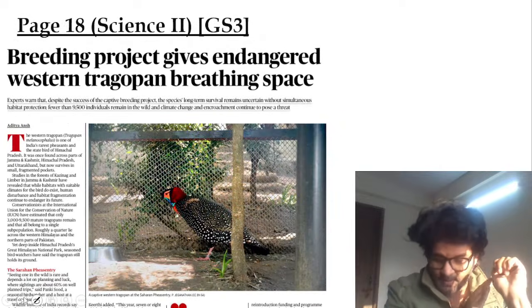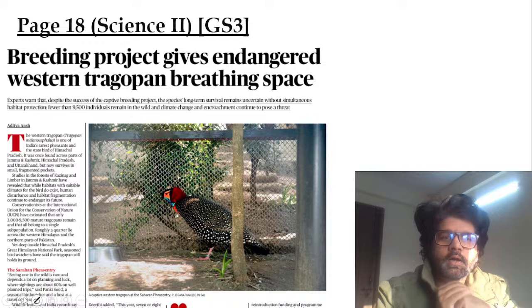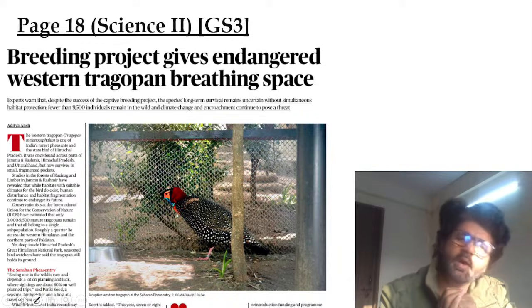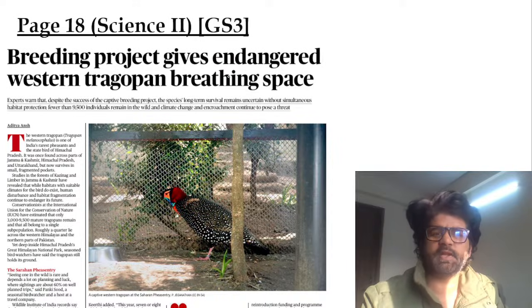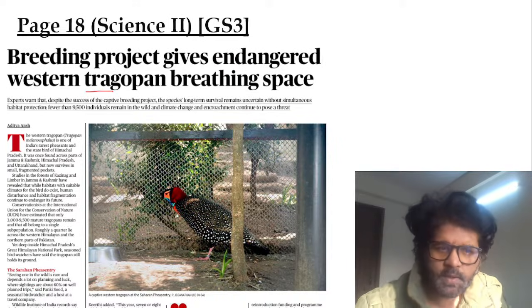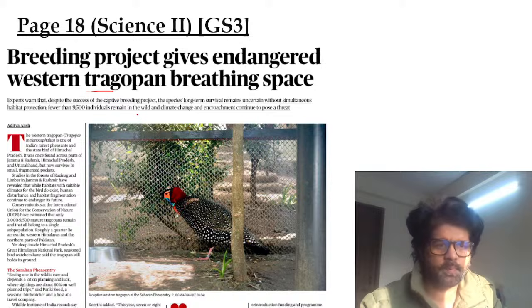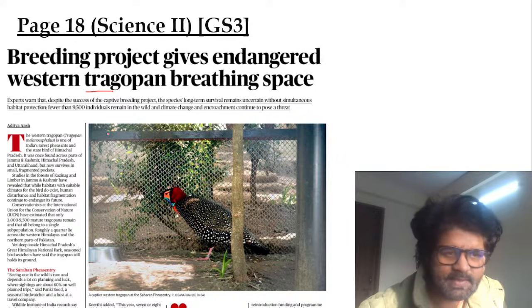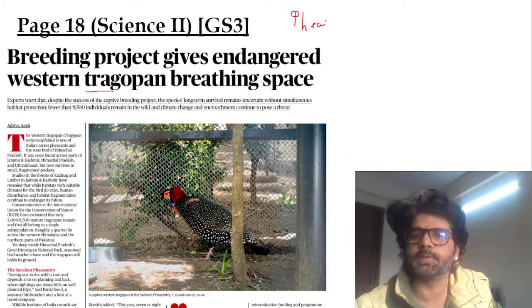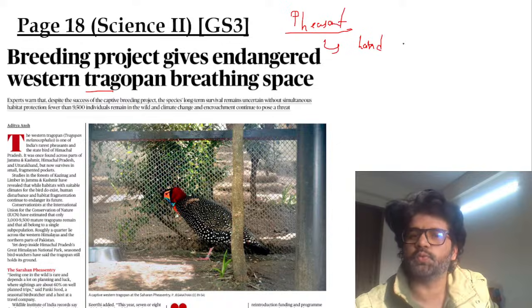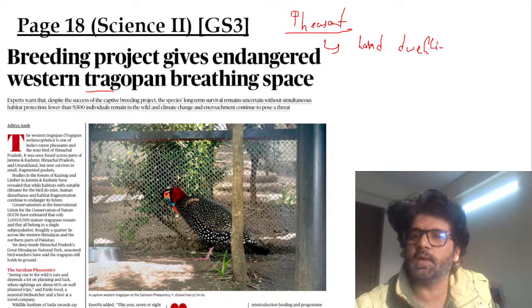Let's come to the next article of the day. Okay, now page number 18, science, GS3. This is science, but basically an environment article. Western Tragopan. What is a Tragopan? It's a pheasant. There's a word here: pheasant. So what are pheasants? Pheasants are land-dwelling birds, birds which walk on land.